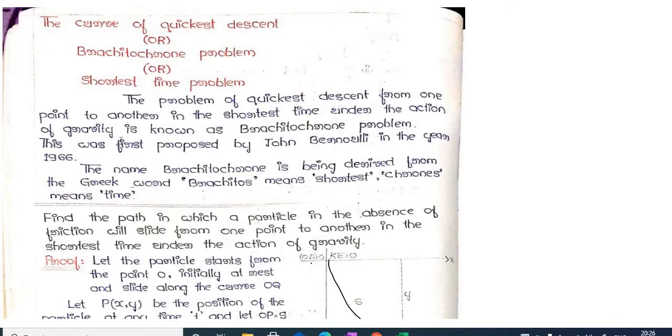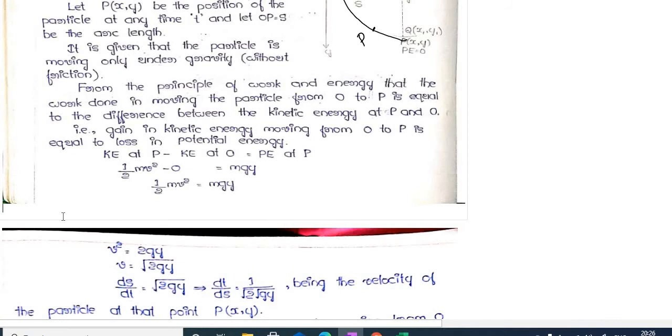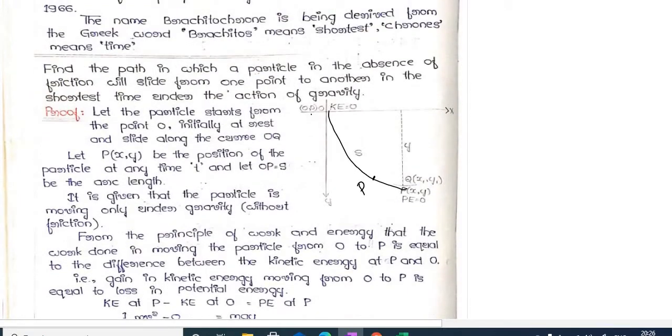So first question. Find the path in which a particle, in the absence of friction, will slide from one point to another in the shortest time under the action of gravity. So first of all, you are going to observe this diagram.